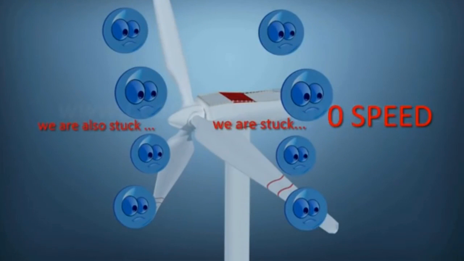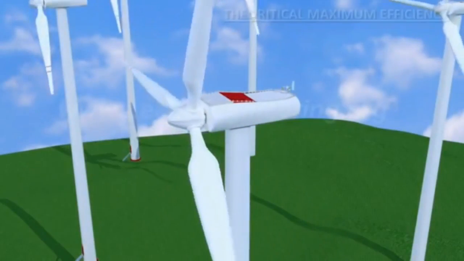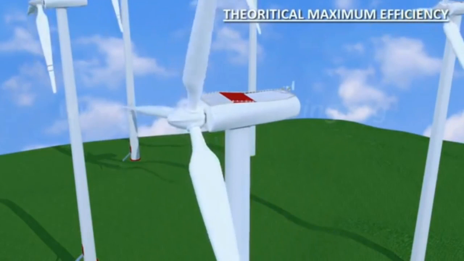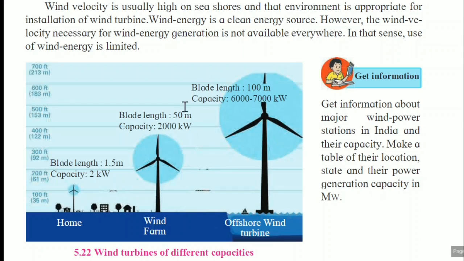Geographical factors like wind speed, the temperature of that area, or we can say the climatic condition, all these things are very important. Wind velocity is usually high on the seashore, and that environment is appropriate for installation of a wind turbine, with continuously flowing wind. Wind energy is a clean energy source.